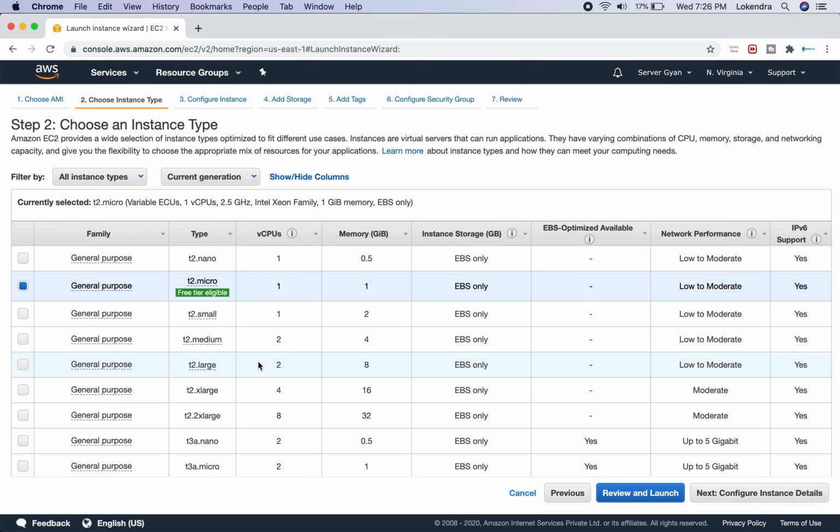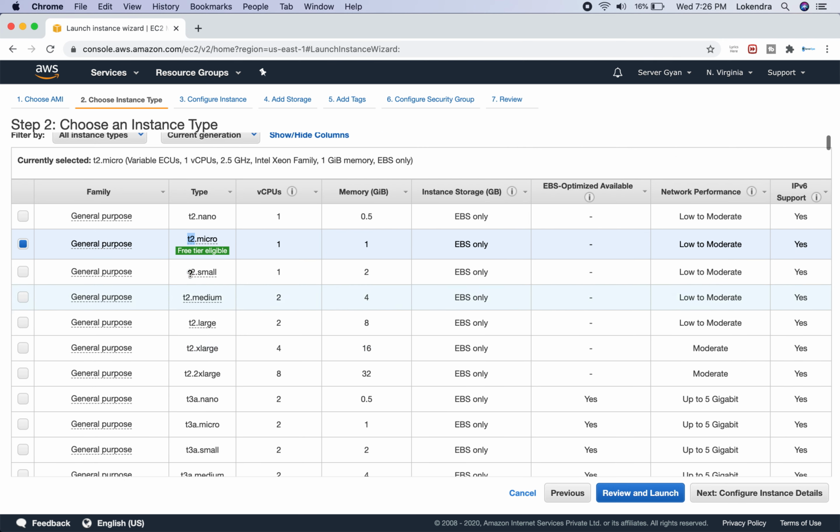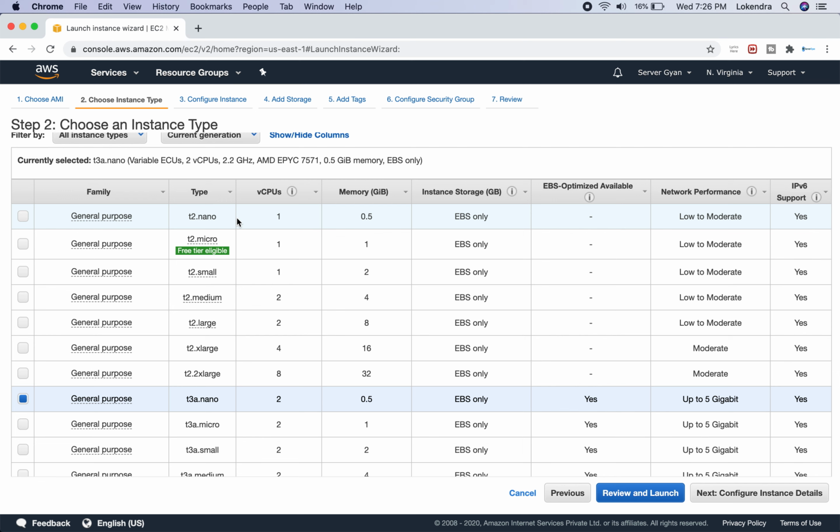Another question here is, what is the difference in T2.micro? What is T2, what is micro? So T2 is the family type. It means the particular type of family we have. So this is T2, T3. T2 and T3 are the instance family types. And when we talk about the section after the dot, as you can see, t2.nano, t2.small, t2.medium, the section after the dot denotes the size of the machine.